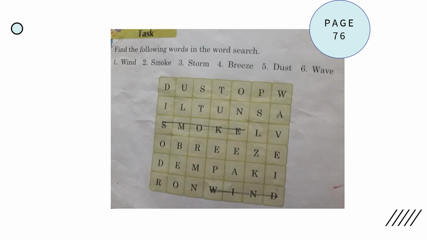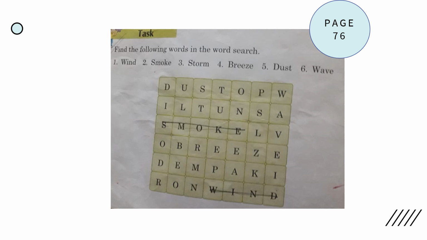This is page number 76. What we have to do is find the following words in the search box. The search box is given below, and inside it we have to find these words. Okay. I'm doing the first two for you. For wind, here below is WIND. Okay, then we've got smoke, SMOKE, this is smoke. Then we've got storm, here we will find it going down.